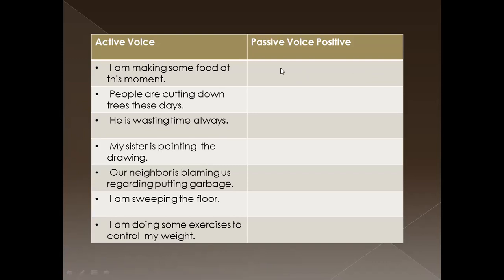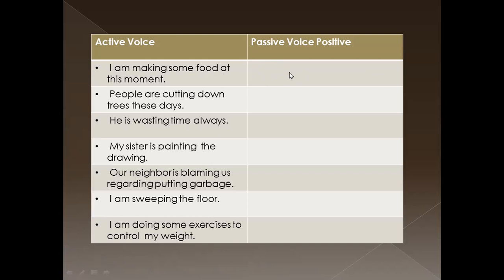What is the sentence? Some food. Some food is the object of this sentence. Then when we come to passive voice, we should take the object at the beginning of the sentence. Then the sentence is, some food. Some food is an uncountable noun. Then we can consider that as a singular noun, then we can use the is. We can use is as the be verb.